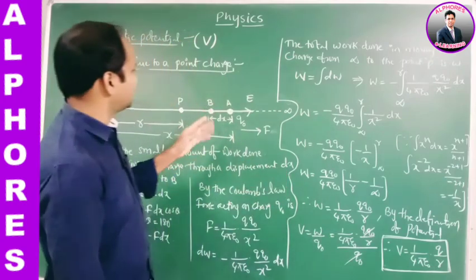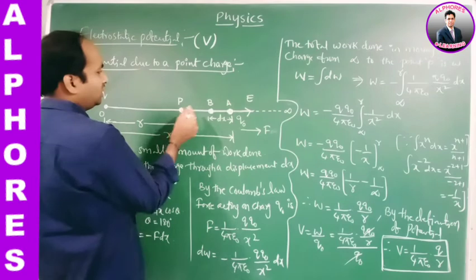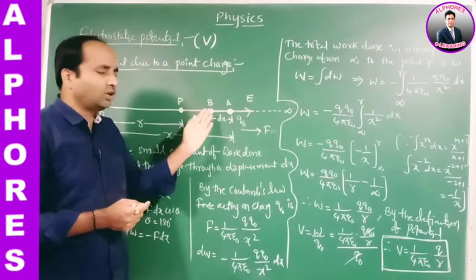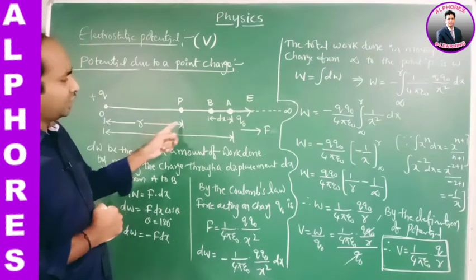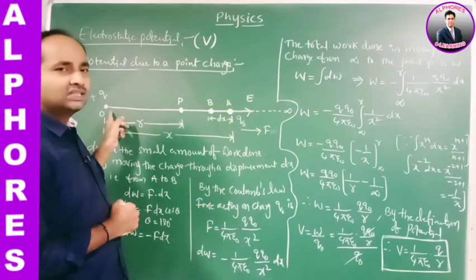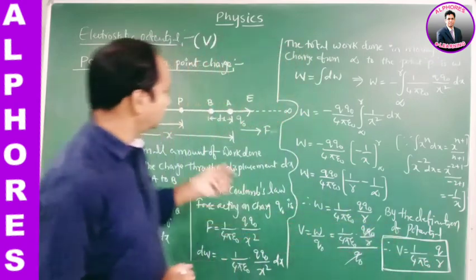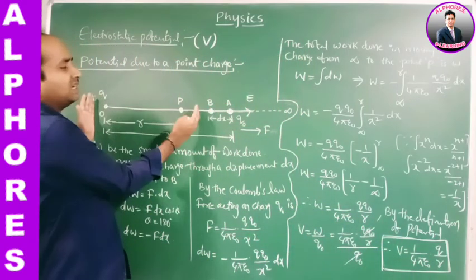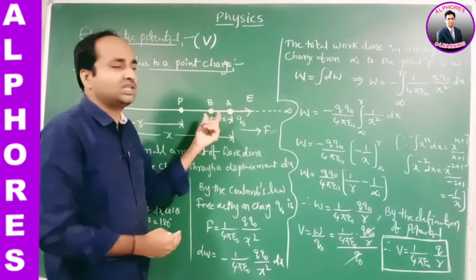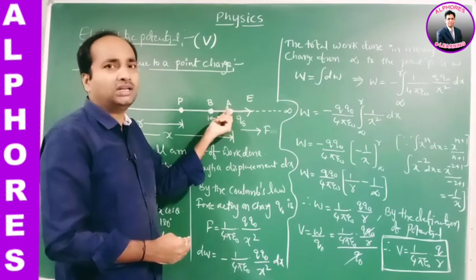When R decreases, see, if you are calculating the potential in this diagram, P, B, A, three points are there. At which point is the potential more? P is closer to the charge Q. If R is less, potential is more, since V is proportional to 1 by R. Here the distance of point P is less than A and B, so potential is more. Of these two points, potential at point B is greater than potential at point A.